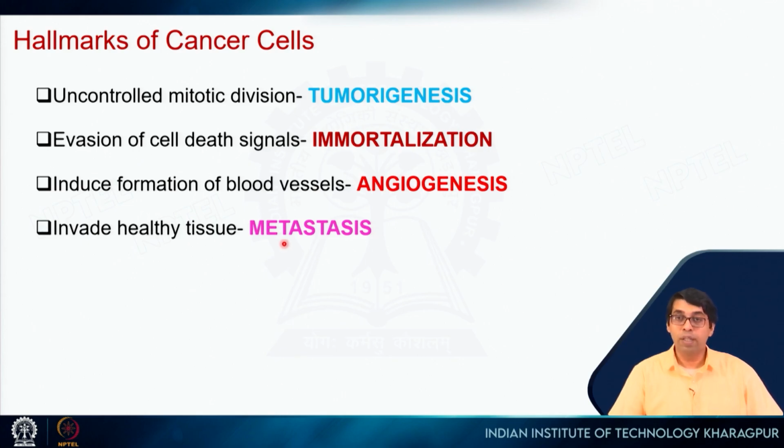So, normal cells will not do that. They stop growing once they have reached a certain stage, right. So, they will not grow on top of each other, right, but the cancer cells will do that. So, they can invade tissue, they can move from one place to another place.